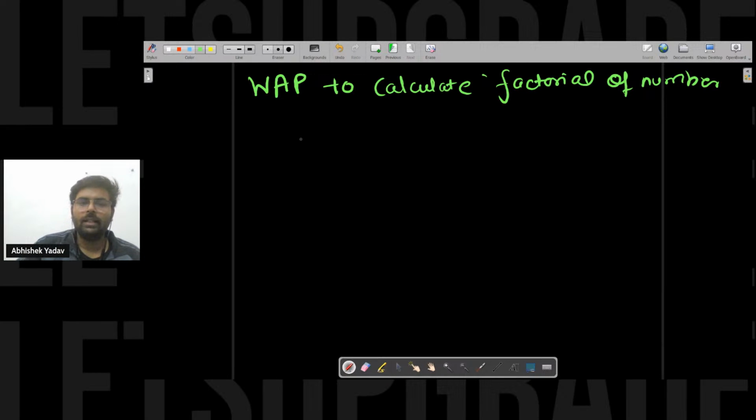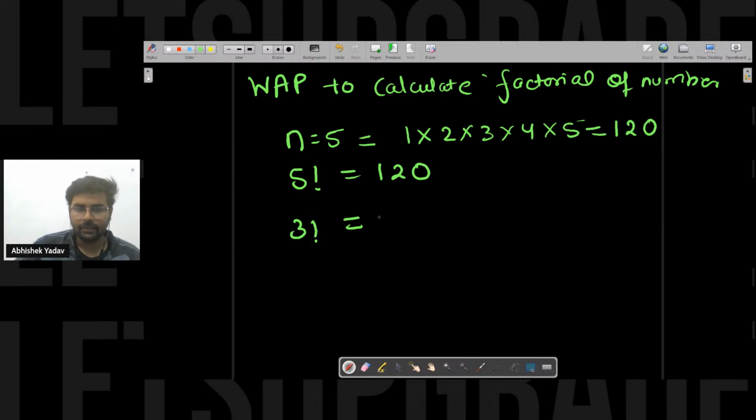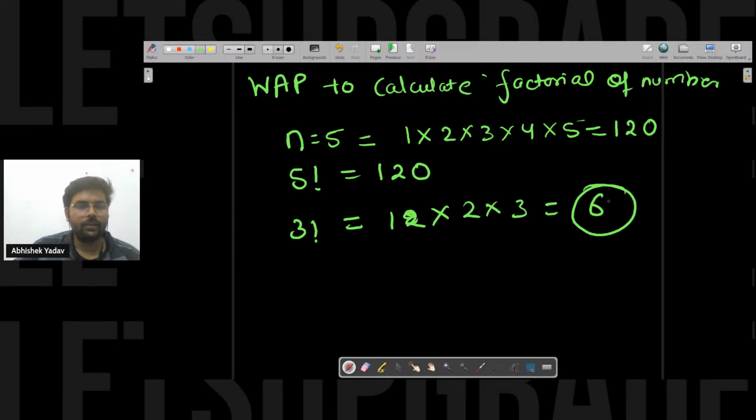Those who don't know about the factorial, if I say the number is 5 here, then the factorial will be 1 into 2 into 3 into 4 into 5. That is 5 twos are 10, 3 tens are 30, 4 threes are 12... so you should print 120 on the output screen. That is 5 factorial, 120. If I say 3 factorial, that means 1 into 2 into 3, so 6 here, correct everyone?